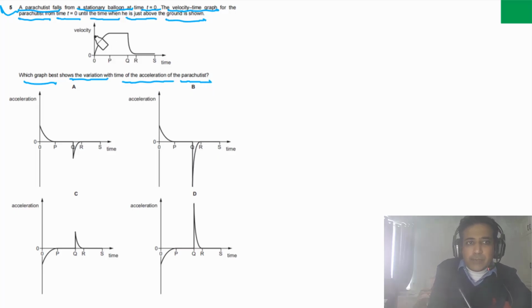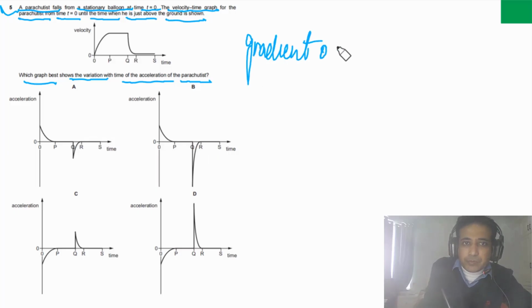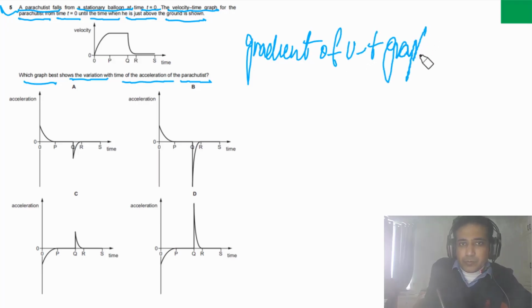It simply means that we have a velocity time graph and we need to figure out the corresponding acceleration against time graph. So we need to understand that the gradient of the VT graph represents acceleration. This is the main concept we need to understand.